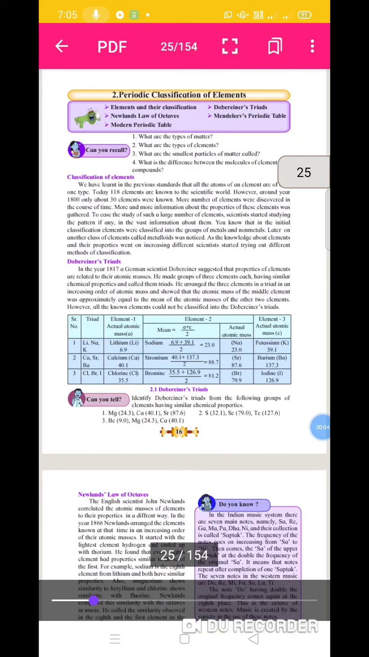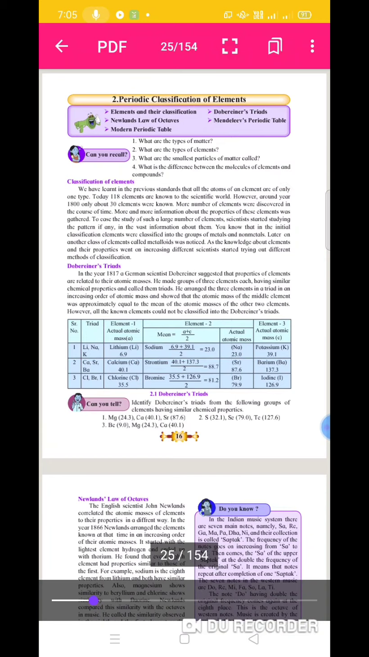Good morning, students. Today we are starting a new chapter, periodic classification of the elements. Points under study are elements and their classifications, Dobereiner triads, Newland's law of octaves, Mendeleev's periodic table, and the modern periodic table.